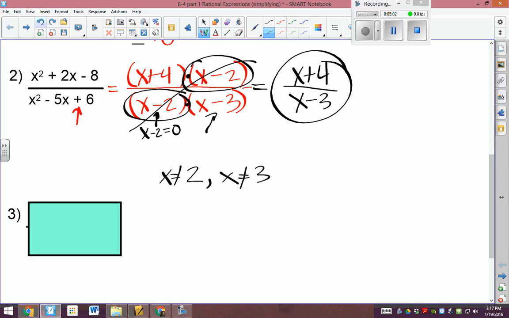Okay, so those are our two answers. We got the rational expression answer and then the restrictions. Sweet, let's do another one.